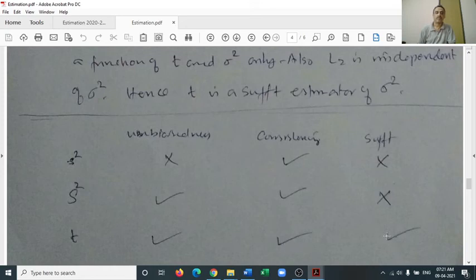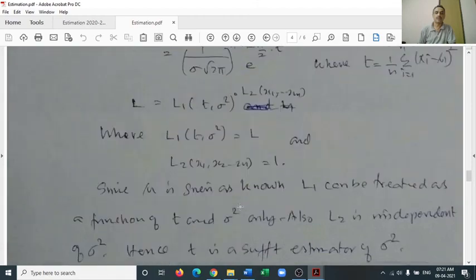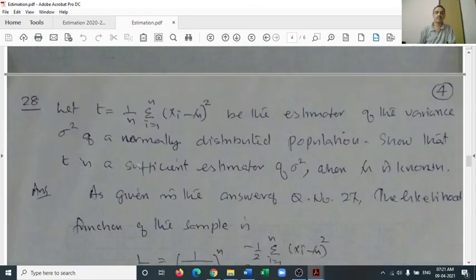So as far as things stand now, we see that T, given as 1 by n sigma i equals 1 to n (xi minus mu) whole square, is an unbiased, consistent, and sufficient estimator. That's theoretically, but when you come to the practical scene, you will see some unexpected performances.